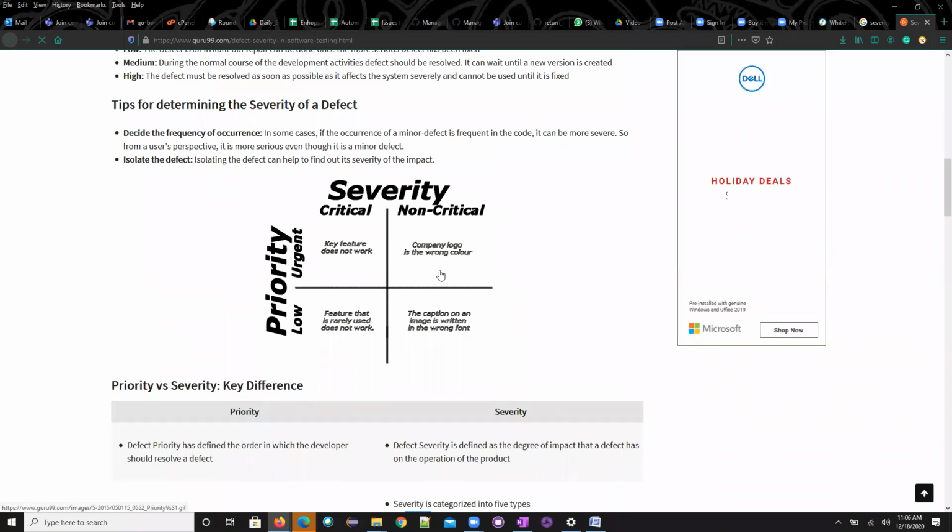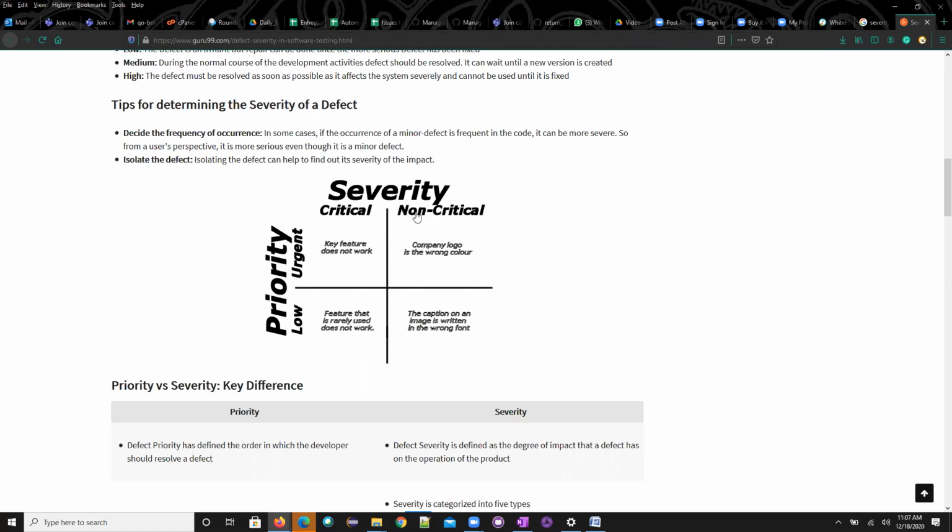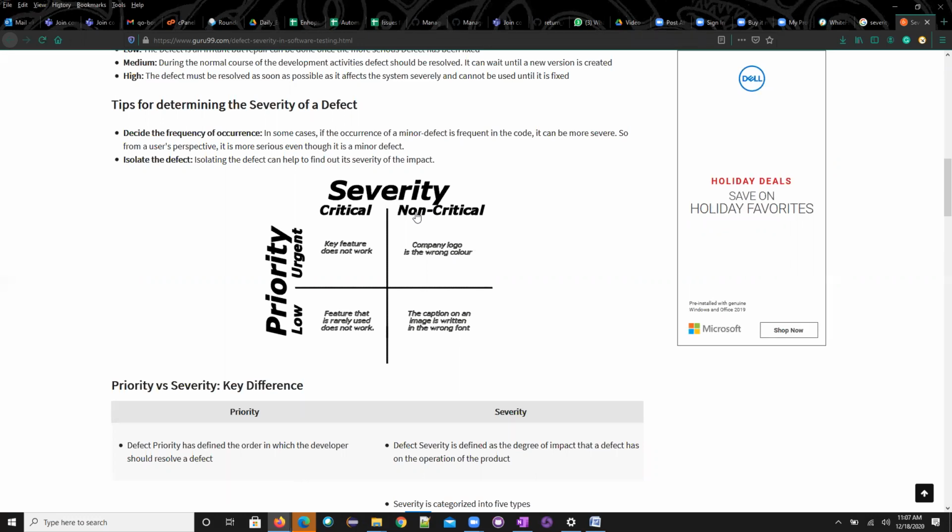Here they are talking about the company logo, the color. Because of that it will not impact too much, like a spelling mistake in the name of a company, that will not impact your functionality, that is not having a major impact. But fixing that is high priority, because the client can't accept it. It's my logo, boss, how can you keep a spelling mistake there? So the priority will be urgent, means high, and the severity would be minor. Not cosmetic, it can come under the minor.